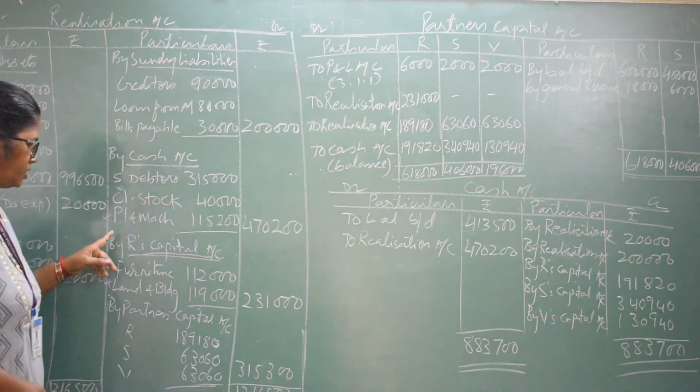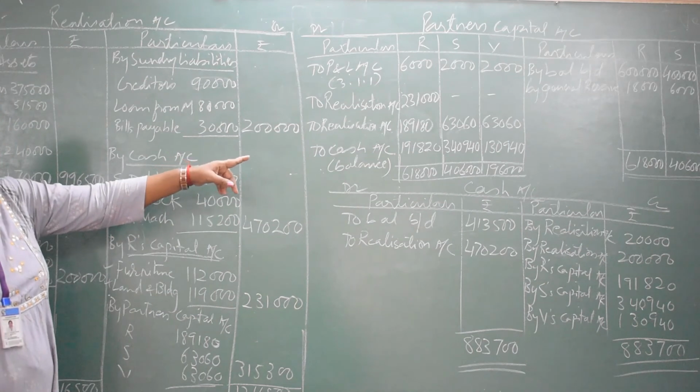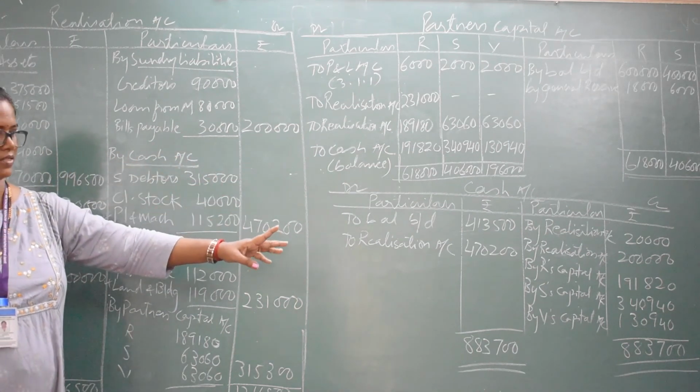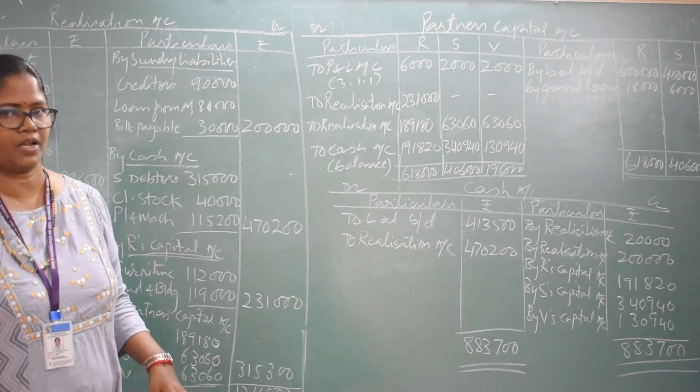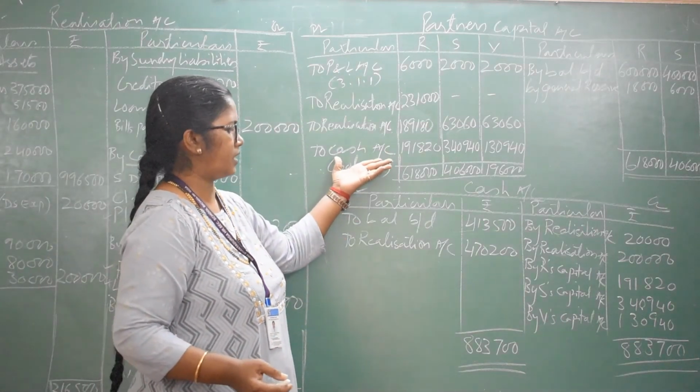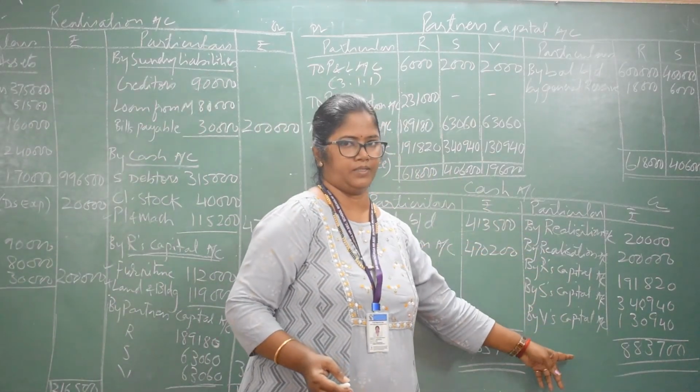After that, you have to check the partners' names. It will come here. Cash will come in the cash account as realization. Everywhere you have to write realization account. And whenever a partner's cash account entry is there, it will come in the partner's name.